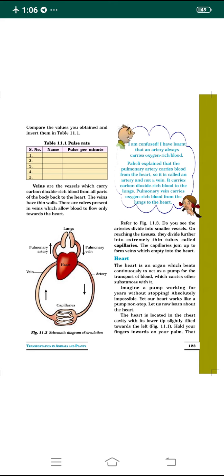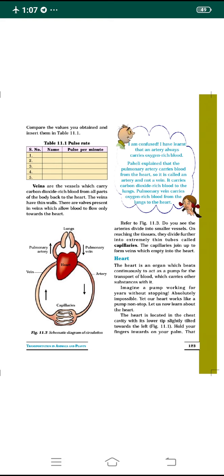Dear students, in the previous class, I was explaining to you about the circulatory system in human beings as well as in plants. I explained about the heart. The heart is an organ which beats continuously to act like a pump.